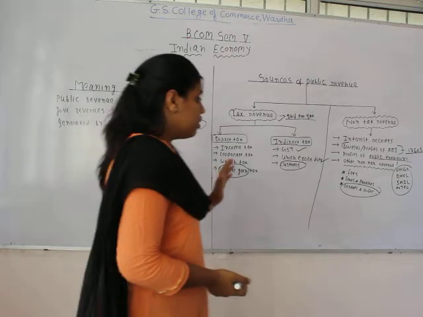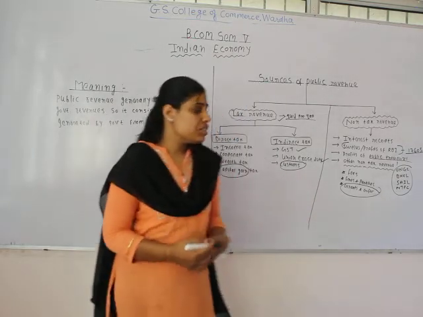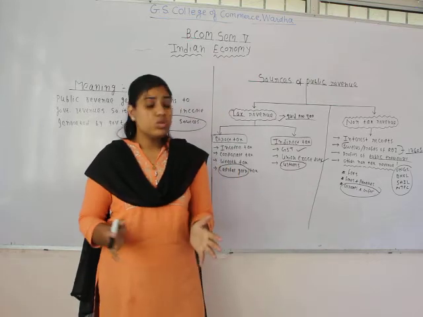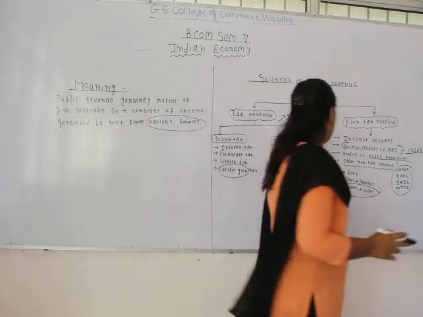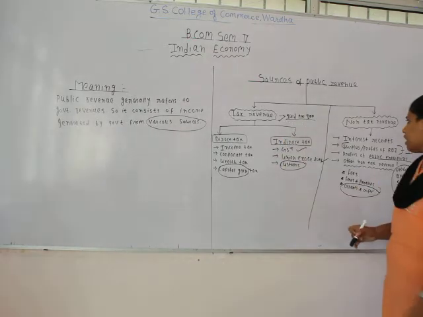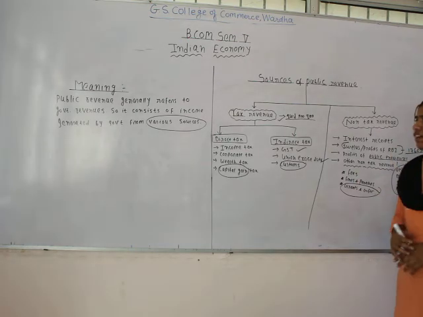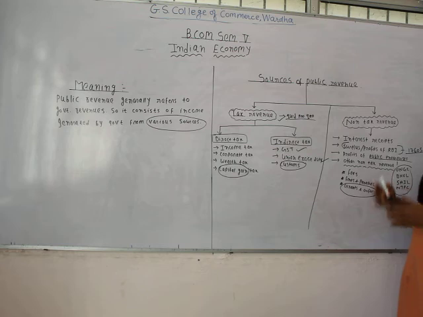So when the government receives grants and gifts from another government or any other source, it's also one of the sources of public revenue. So these are the different sources of non-tax revenue which contribute to the public revenue.